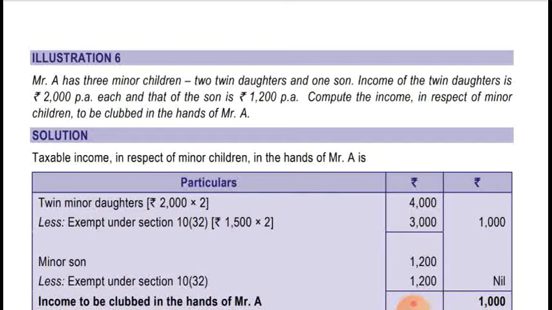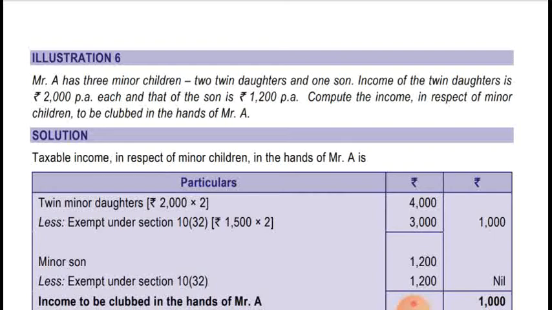As you all know, any income arising to any children of an individual will be clubbed in the hands of the individual itself, not in the hands of children, unless they possess some qualification. That is, if they are receiving any income based on their skills, then it will not be clubbed. Otherwise it will be clubbed in the hands of the individual.